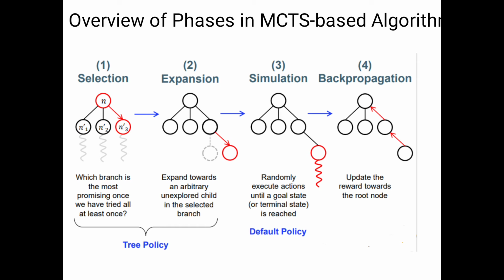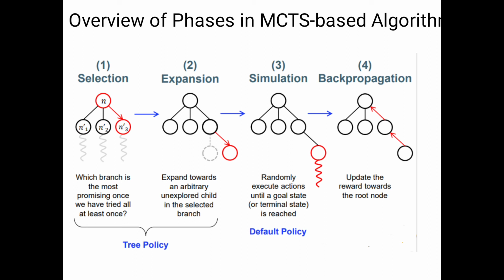So in the expansion we will move from one level to another level. Here we will expand towards an arbitrary unexplored child in the selected branch. Now our aim is to find out the goal. So with the help of terms and conditions, we will move from one position to another position to find out the goal. At the end of the expansion, we will find the goal. That is the second step.